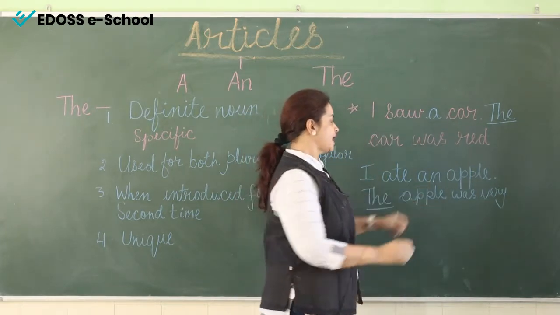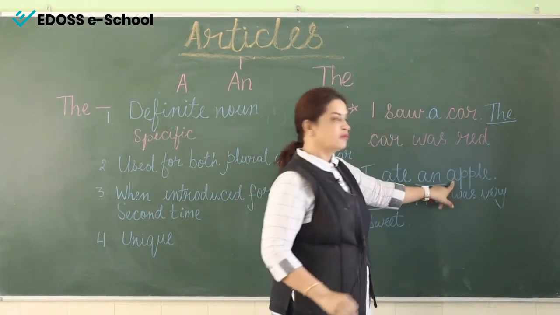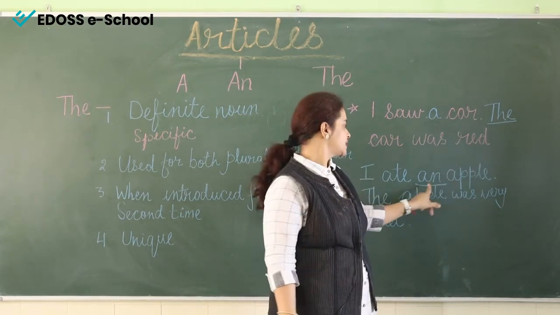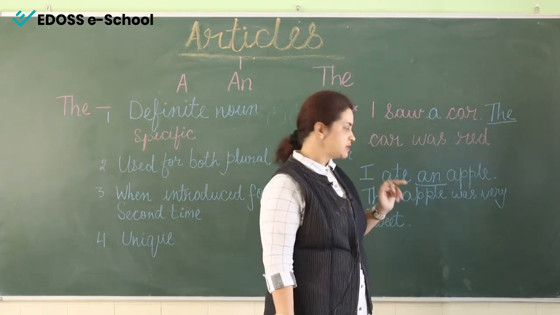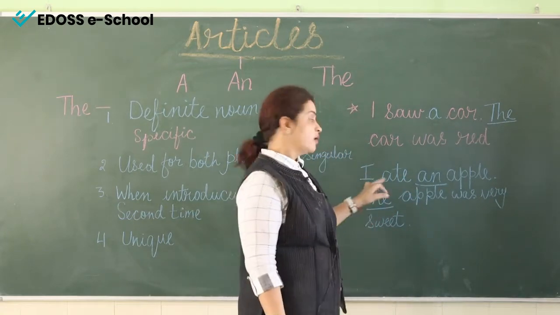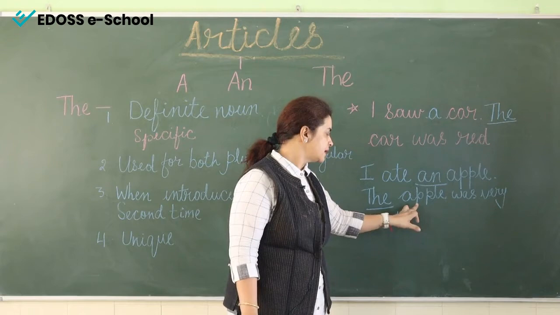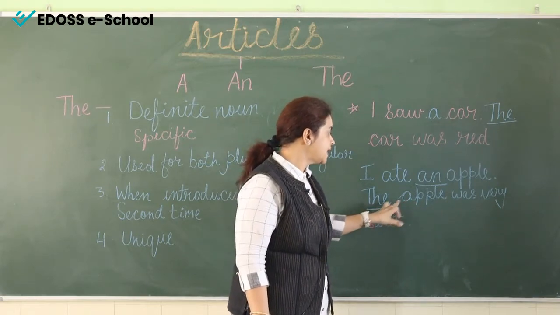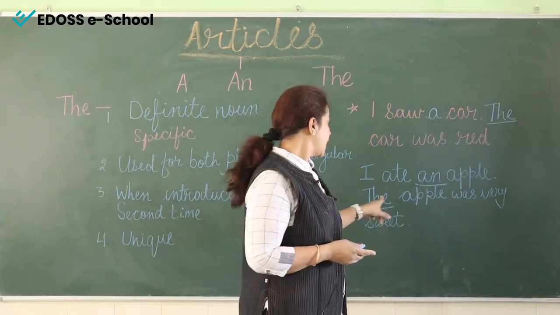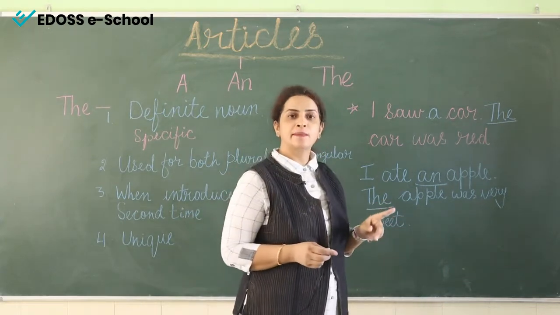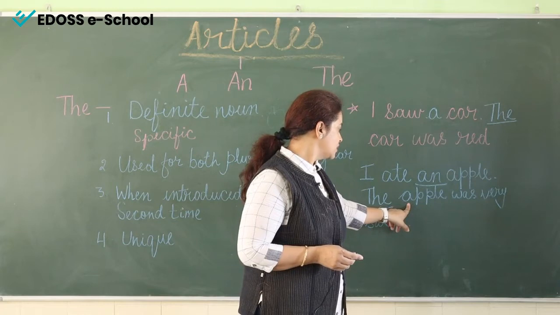I ate an apple. The first time I talk about the apple, I say an apple because it begins with a vowel sound. But the second time, I use the apple because I am repeating it, and I say "thee" because it is a vowel sound.